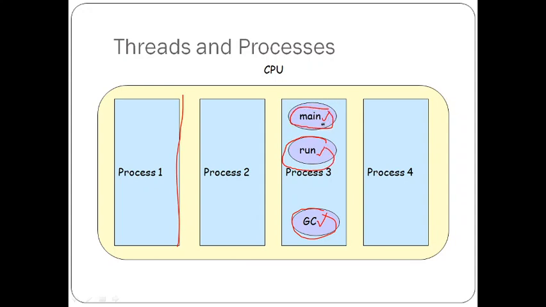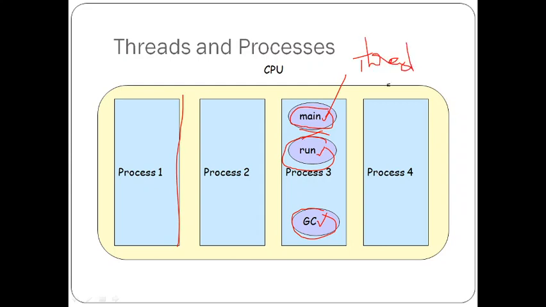These we can call threads when one thread is independent of the other thread. That is, the main work does not depend upon the run method, or the run method work does not depend upon the main method. They are not related to each other. There is no dependency between the main method, the run method and also the GC. So at a time we can execute the main method and the run method. Whatever pieces of a program in our process can execute independently are called threads.